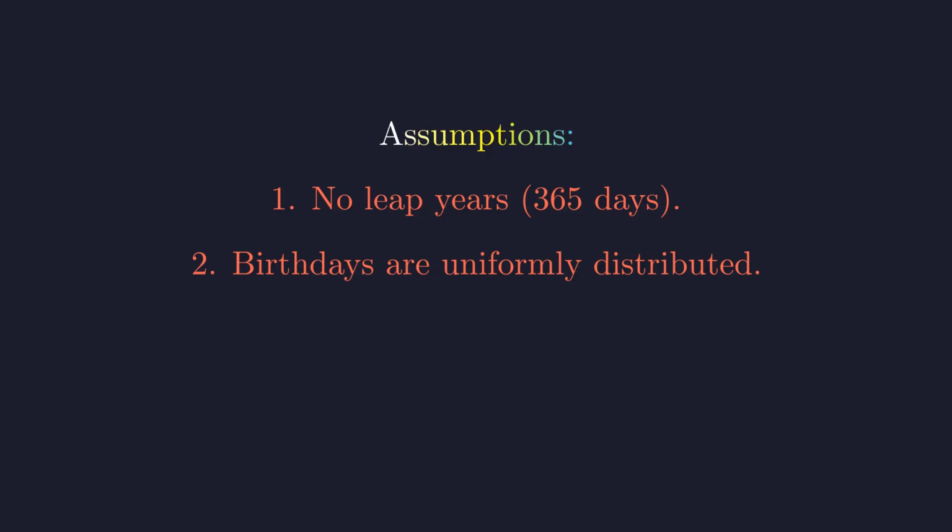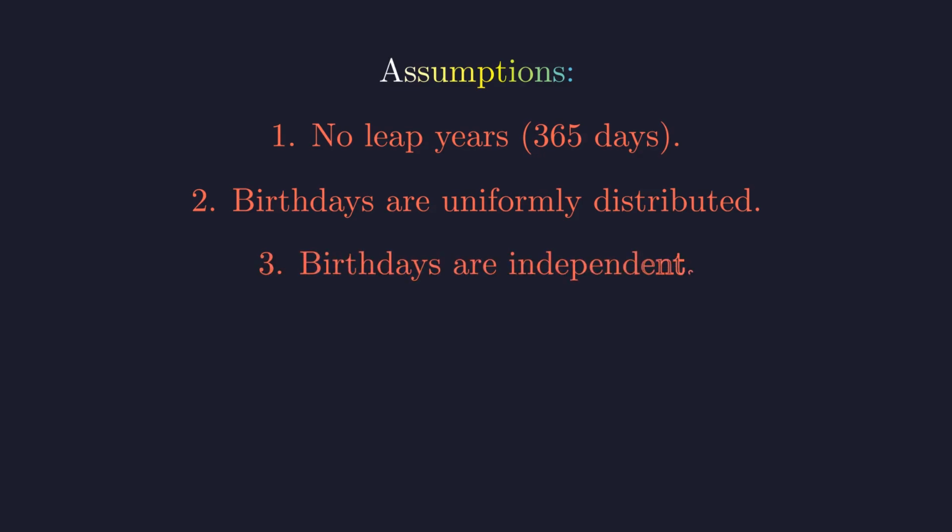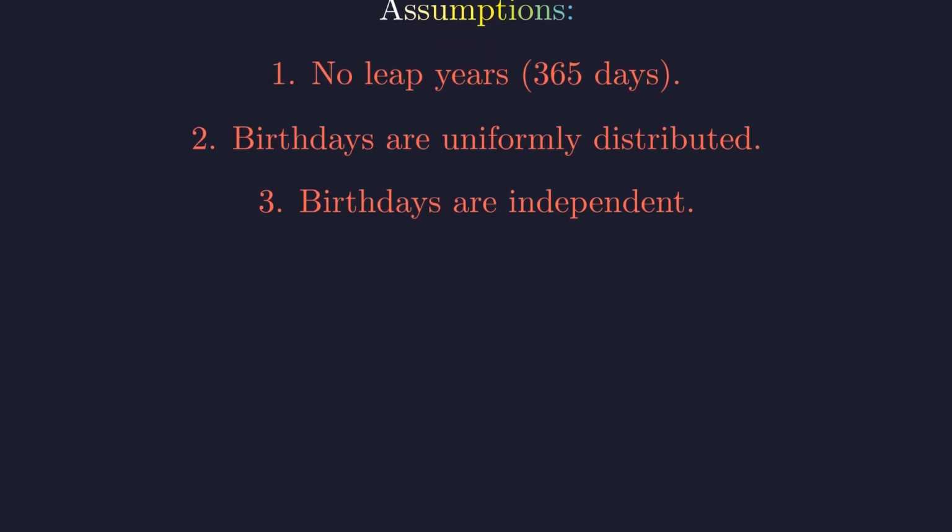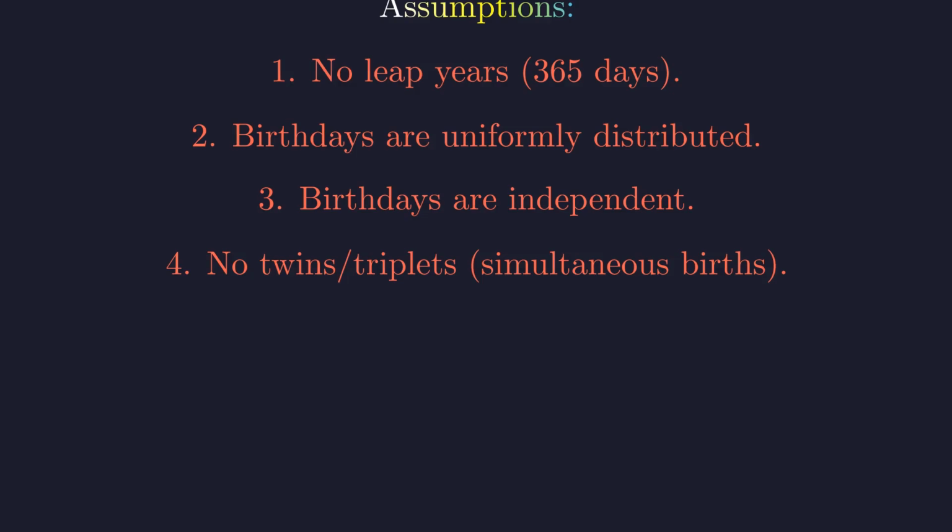In reality, birth rates vary by season, with more babies born in late summer and early fall in many countries. Third, we assume all birthdays are independent of each other. The birthday of one person doesn't affect the likelihood of another's birthday. Finally, we're not considering twins or triplets who would automatically share birthdays. These assumptions help make our math tractable, but remember they slightly deviate from real-world distributions. Interestingly, the non-uniform distribution of actual birthdays would make the probability of matches even higher in practice.